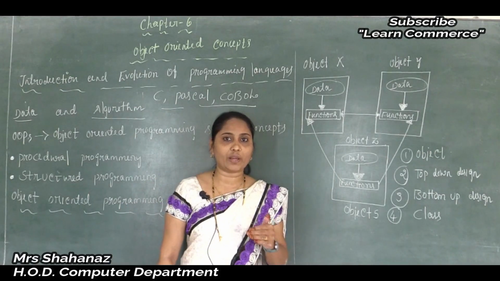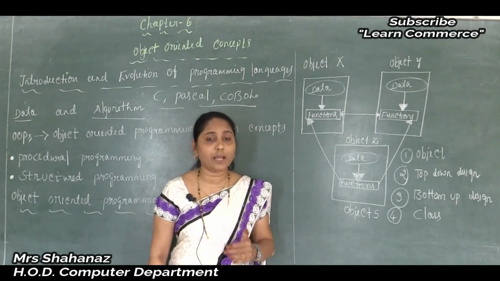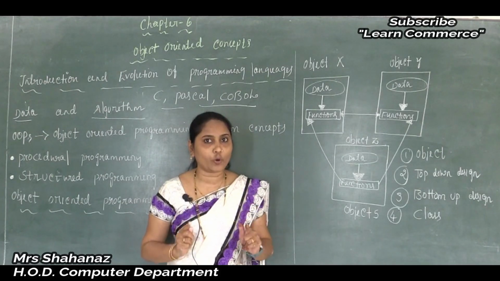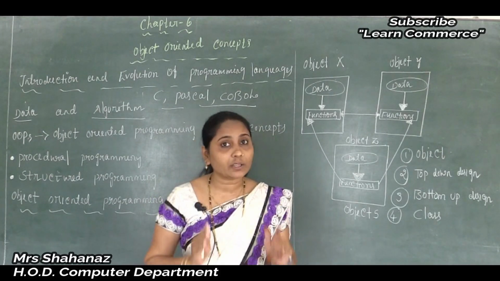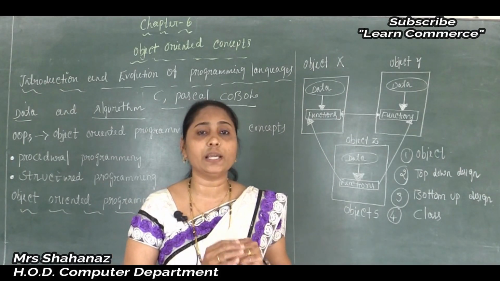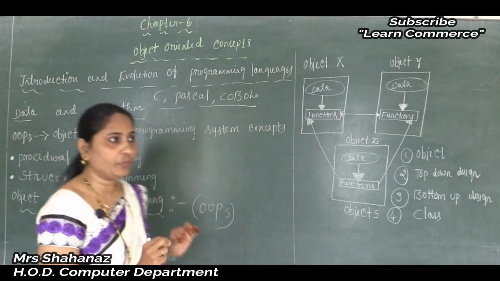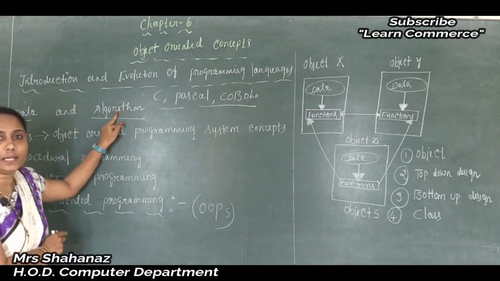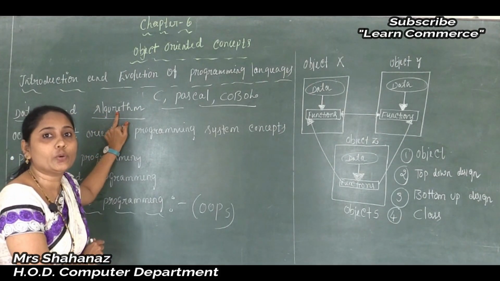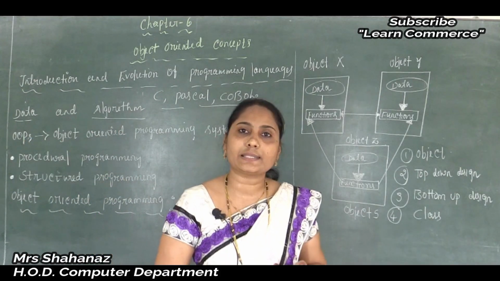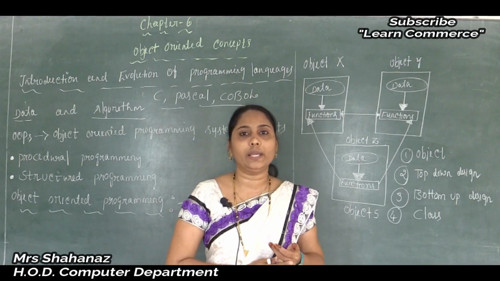The data is the main substance of the program. In a program, if you are not declaring the variables, is it possible to get the result? No. So before starting any program, we should know what variables we need to use in the program. Correct? So that is called the data here. The data is the most important thing in the program, and the algorithms are the methods that use this data. The meaning of the algorithm is a step-by-step procedure to solve a given problem.